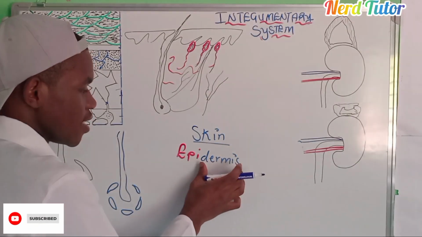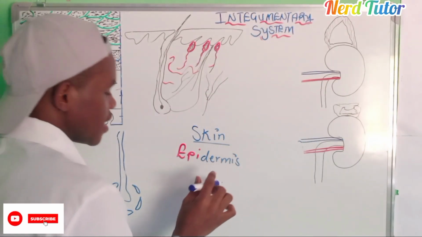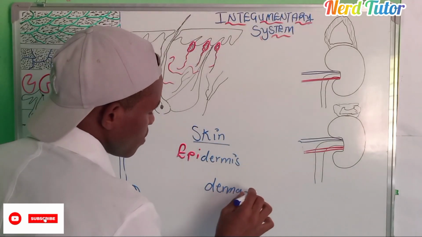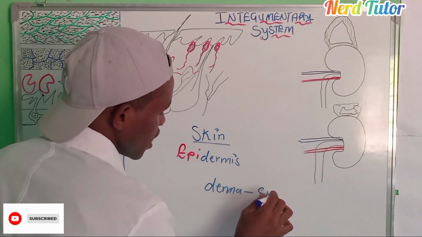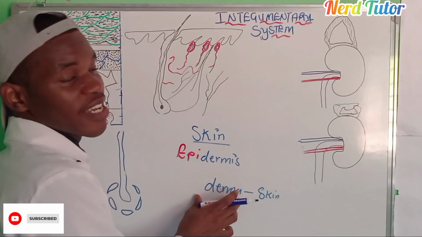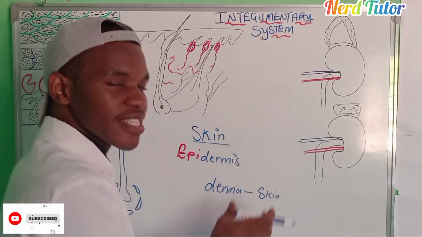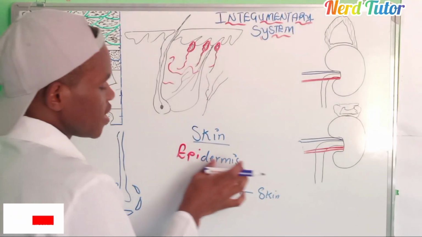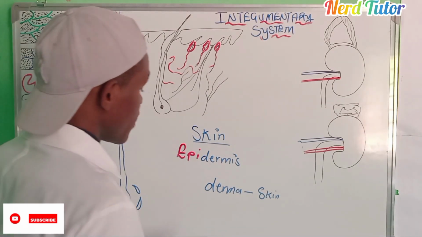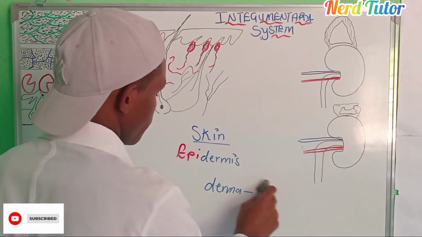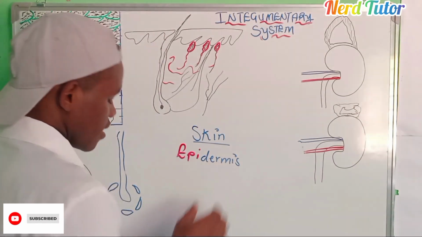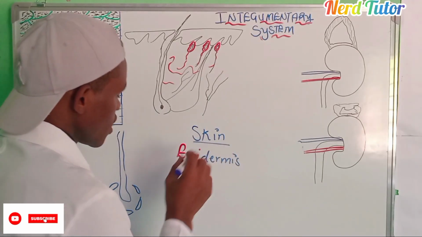The dermis came from a Greek word, derma, which in Greek simply means skin. So whenever I'm talking about the epidermis, just know that I'm talking about the skin which is above. This is the first layer that we have. The skin, as said, has got two layers, the epidermis and the dermis. The second one is the dermis.